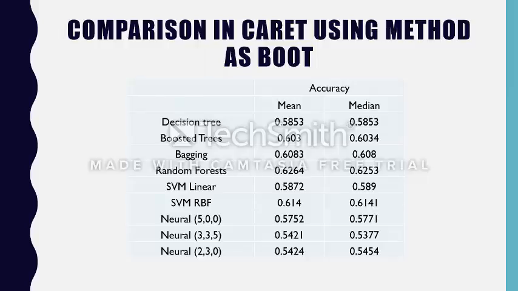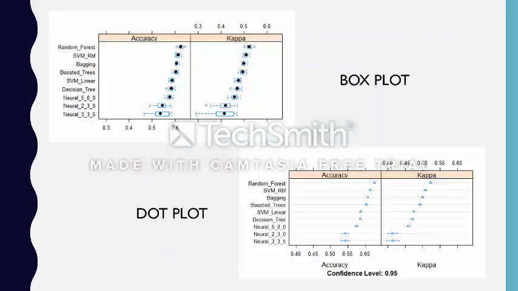From this slide it can be very well seen that I've mentioned the mean and median of accuracy. The maximum mean is of random forest, followed by SVM with RBF kernel, and these are the plots, a box plot and a dot plot, which show the accuracy and the kappa level.